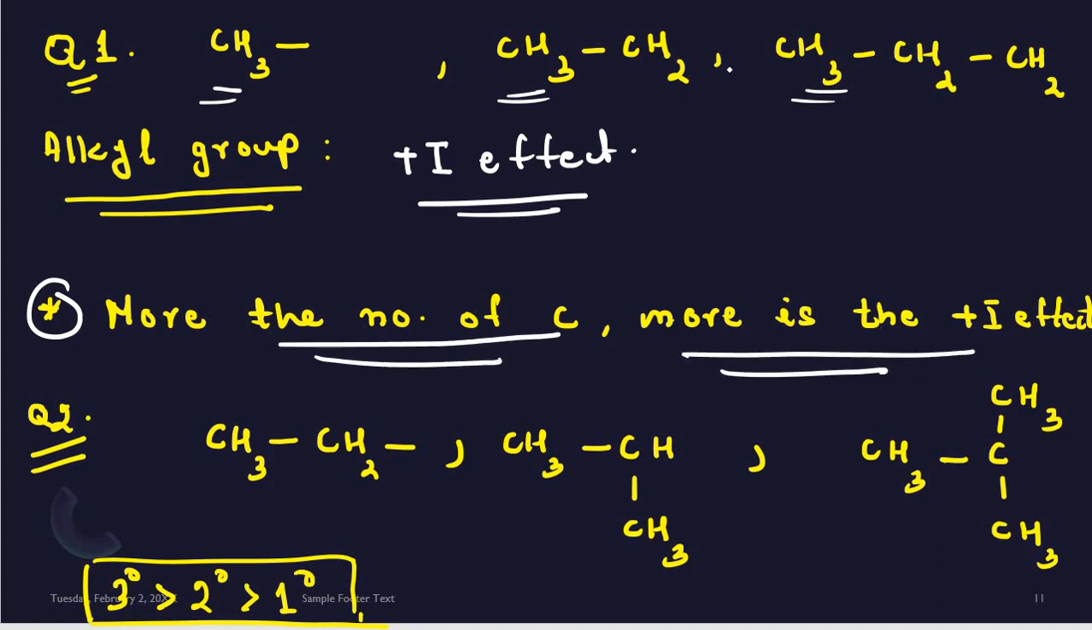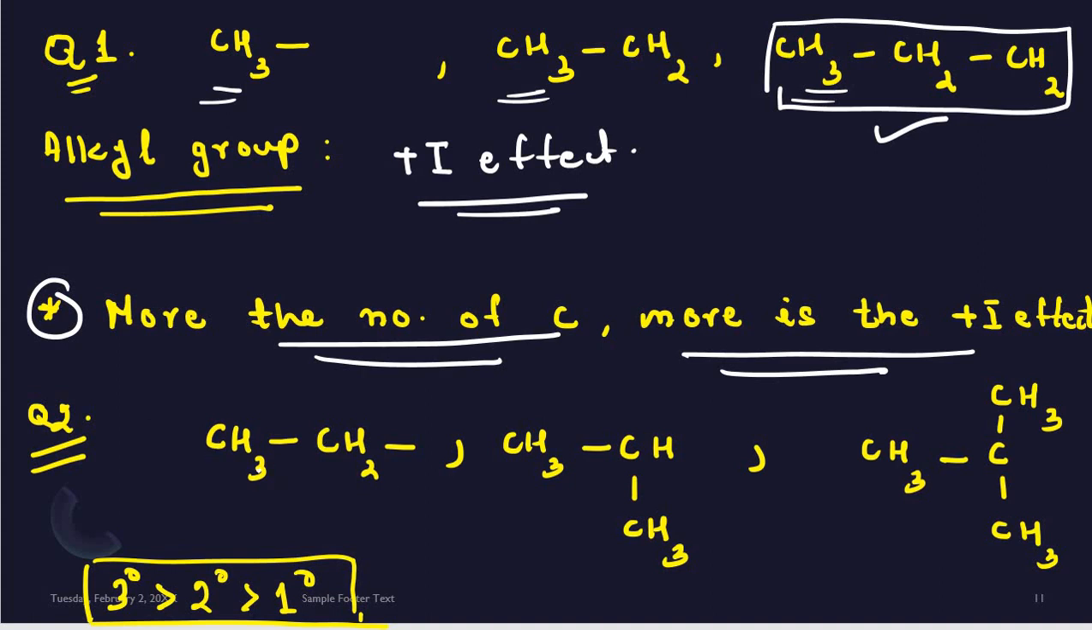So out of these three, the one which is having the higher number of carbon atoms is which group? This group, CH3CH2CH2, there are 3 carbon atoms. So out of these three, the one which is having the higher plus I effect, or which shows the higher inductive effect, is the one which has more carbon atoms. Similarly, let us consider one more example.